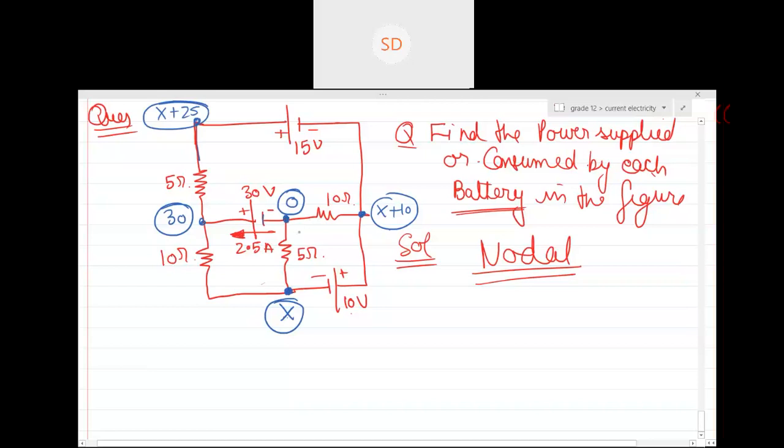In the previous case, when the 0 was taken near the 10-volt battery, the other end, near the 15-volt battery, we marked as only 25 instead of x plus 25.